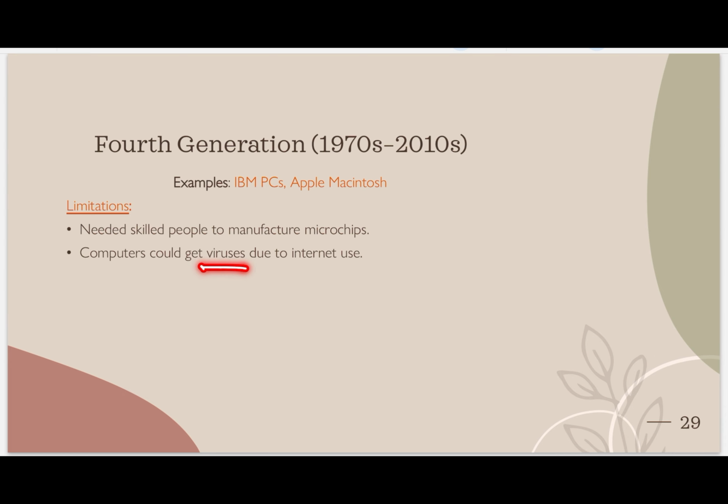Computers could get viruses due to internet use. See, as we say, everything has advantages and disadvantages. So what were the advantages? We can connect with people, we can solve many problems. Computers make human life easy. But now what are the issues? They get viruses due to internet.